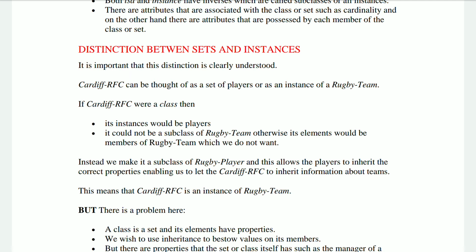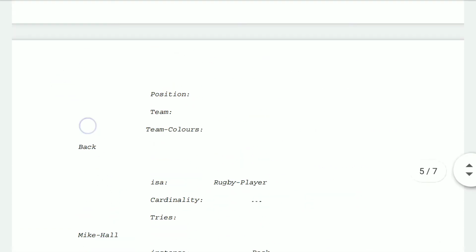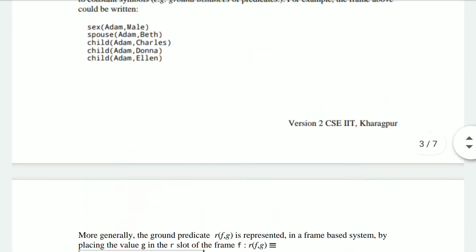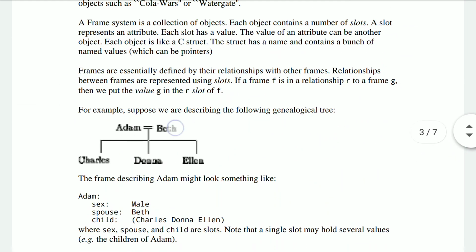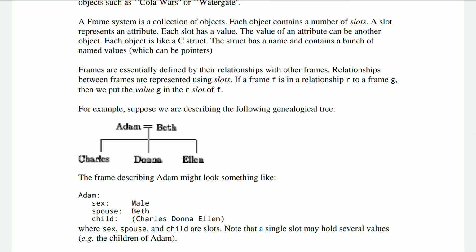I repeat once again, in the genealogical tree that has been provided here, that means Adam, Beth, Charles, Donna, and Alan, how are you going to distinguish between the sets and the instances here? While solving these kinds of problems, what you have to remember is that you have to check for each and every frame, right?